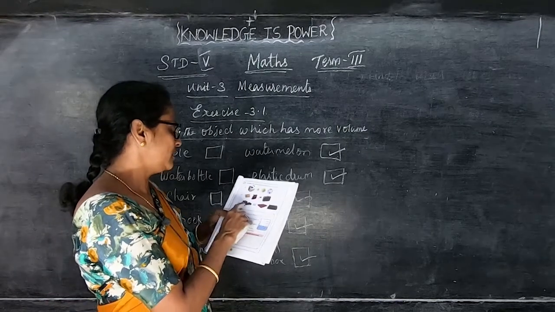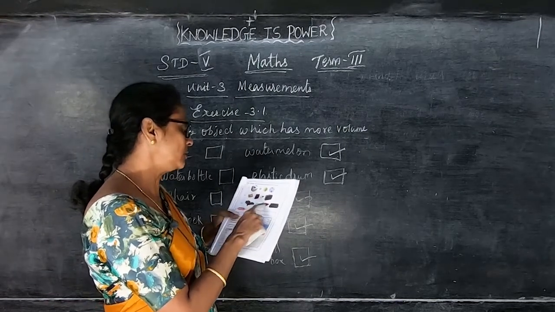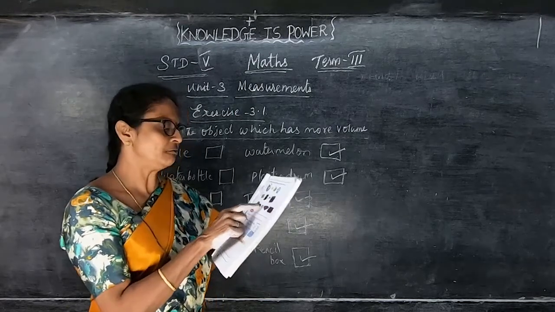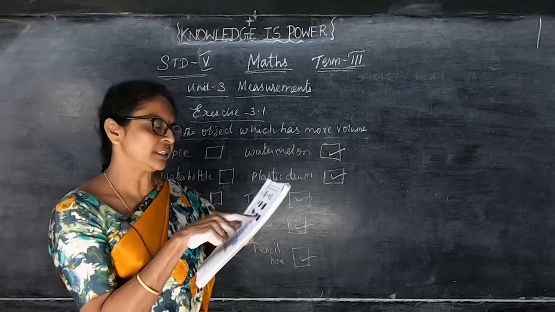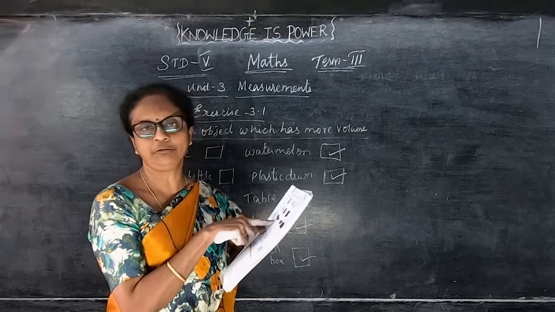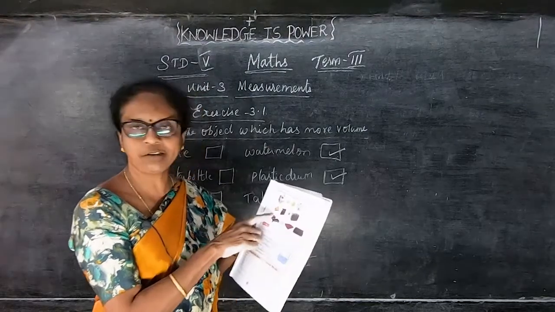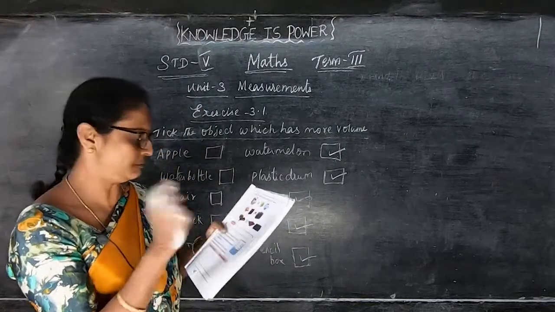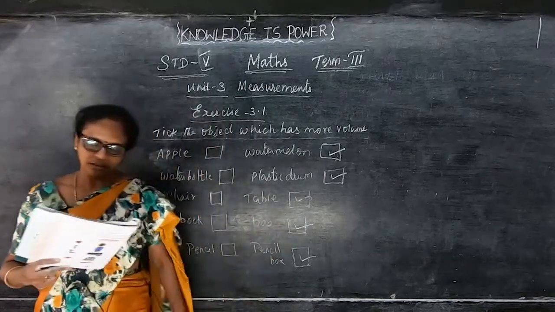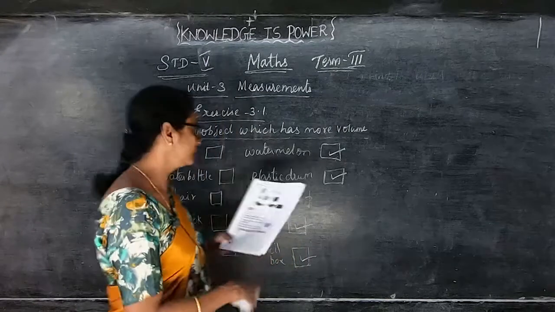And then they are given the cot, pillow, mat and sofa. So you can put first the pillow, then the second one is the mat, the third one is the sofa, and the fourth one is the cot. Like that you have to arrange from the smaller object to the bigger object. Okay. Then the next one, they are given the measurement here.